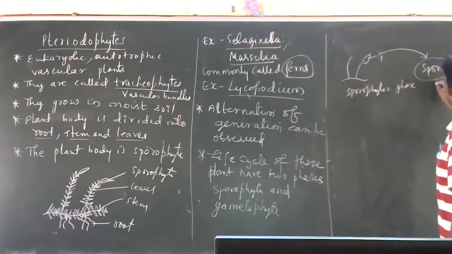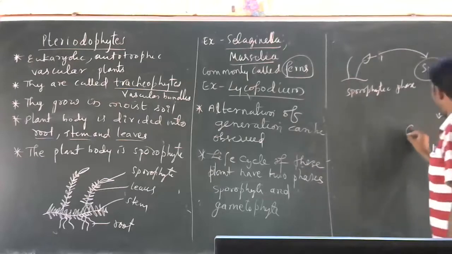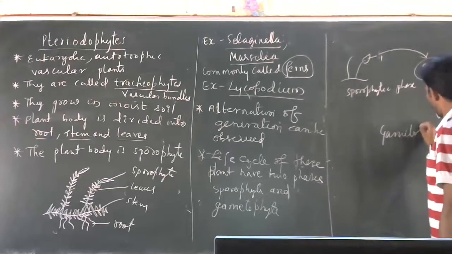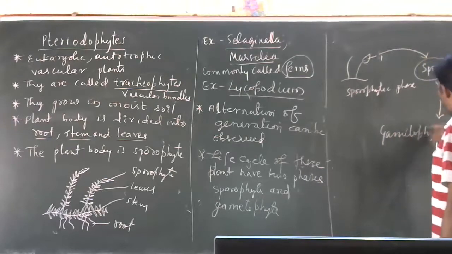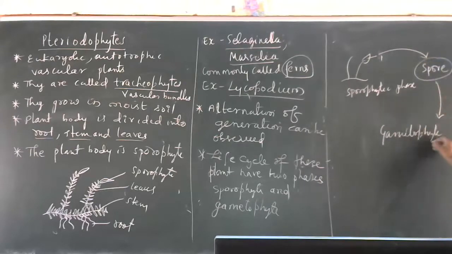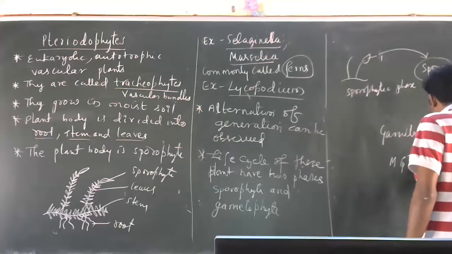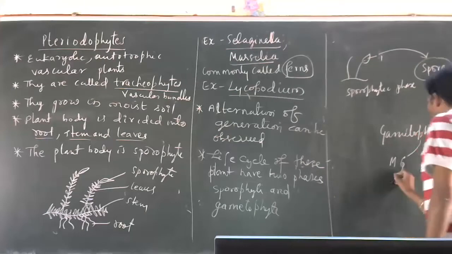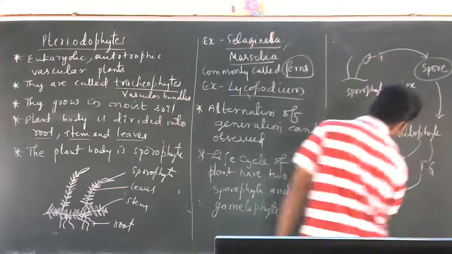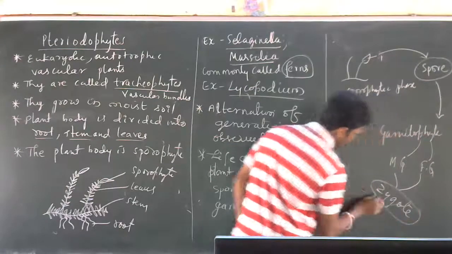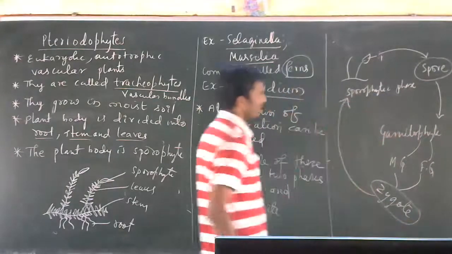The spores develop into a gametophyte. The gametophyte produces gametes, male gamete and female gamete. Both will fuse together to form a zygote. The zygote develops into new sporophytes.